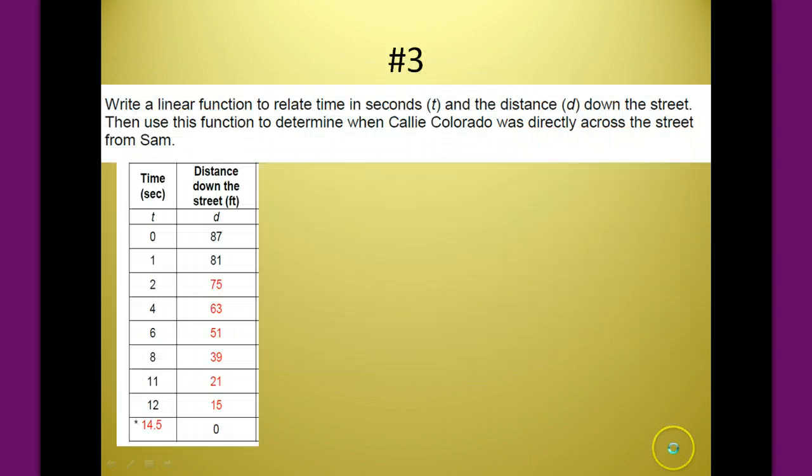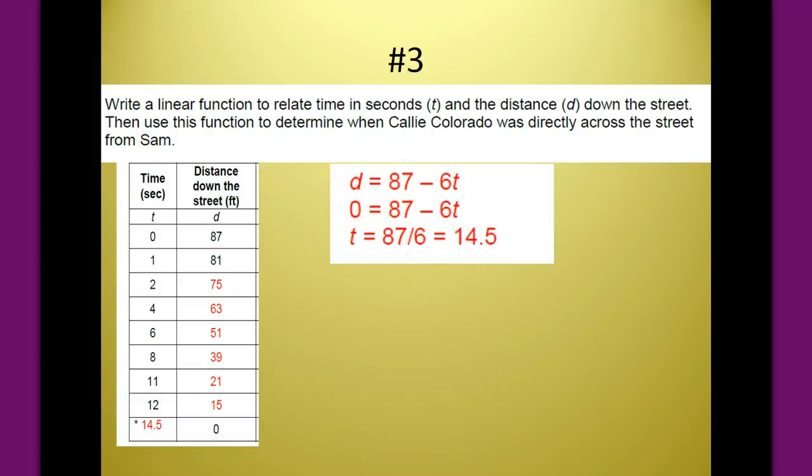Okay? Number 3. We're supposed to write a linear function to relate time and distance, and then we're going to use it to determine when Cal in Colorado was directly across the street from Sam. So as you can see, there's the 14.5 in my table. Let's see how that goes. Most of this should be already in your mind.